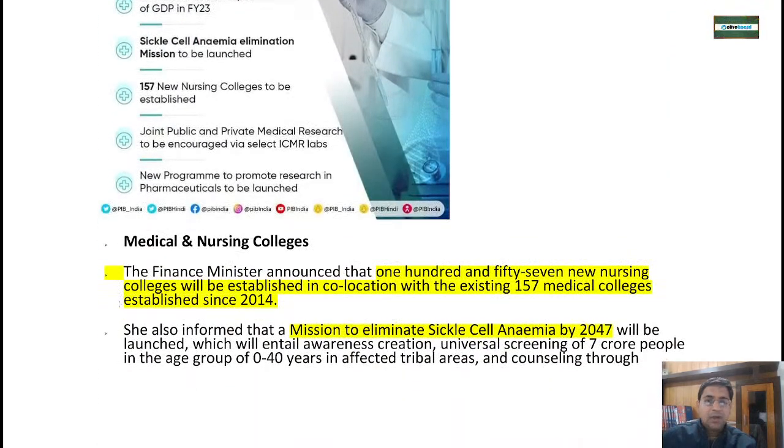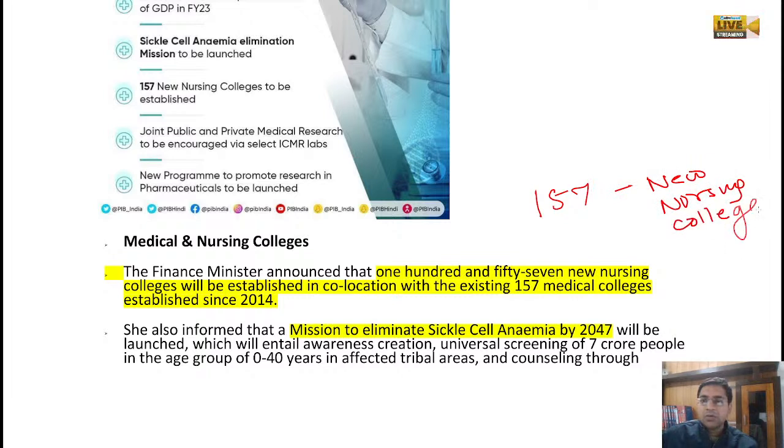Now, medical and nursing college. Here, very important is that 157 new nursing colleges will be opened at the same locations where around 157 medical colleges were established in 2014. Okay, so 157 nursing colleges will be established.